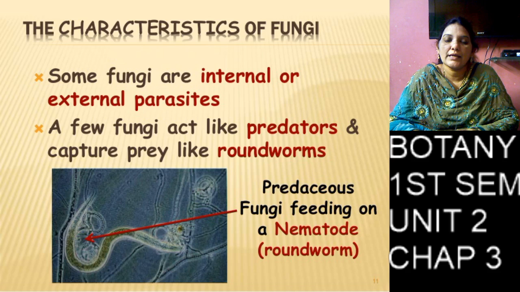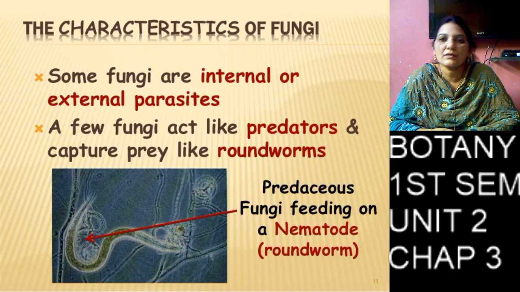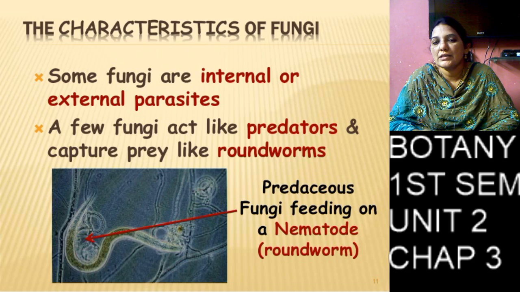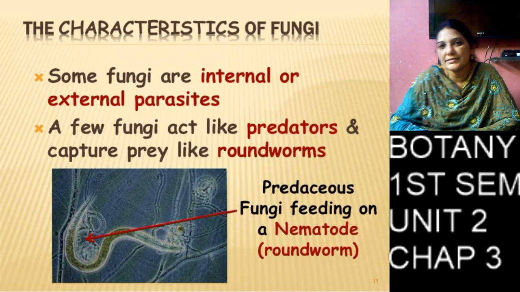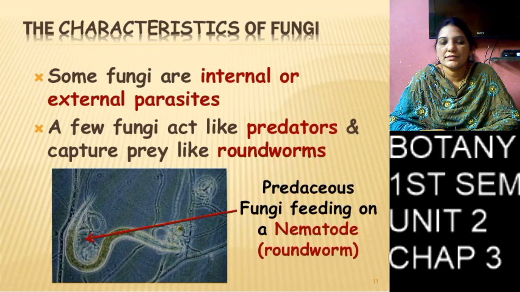So here they enter into living organisms and living plants, and they cause diseases. So we can see the next classes. Albugo causes white rust disease in Cruciferae families, and Puccinia causes red rust disease in wheat plants. So we can learn white rust disease and red rust disease.